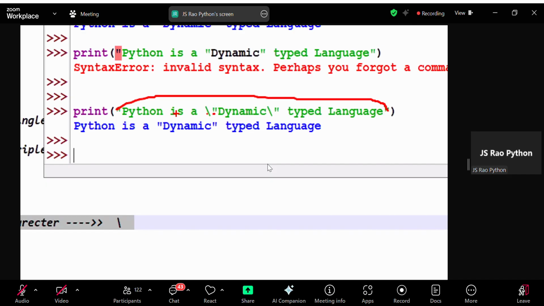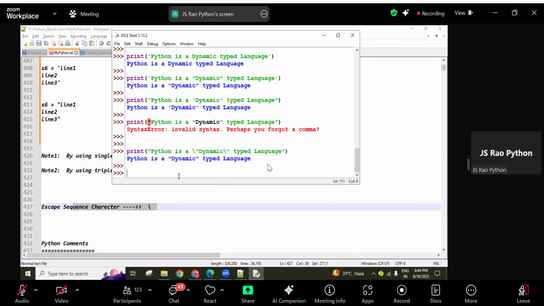Because of this one, this one has a separate behavior, guys. This is considered like an opening, this is like a closing. So that closing behavior is removed by this backslash. So it is considered like a normal string value only. This is also like one string value only, as it is printing. Okay, again dynamic is printing, and again before this a slash is there. That's why this special behavior is removed and it is printed in normal character format. Okay? So that is the purpose of the backslash behavior, the escape sequence character behavior.